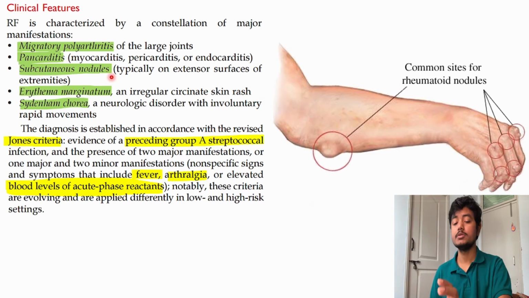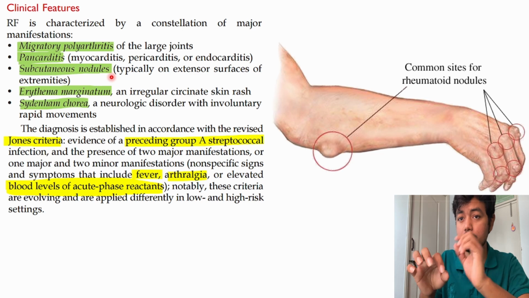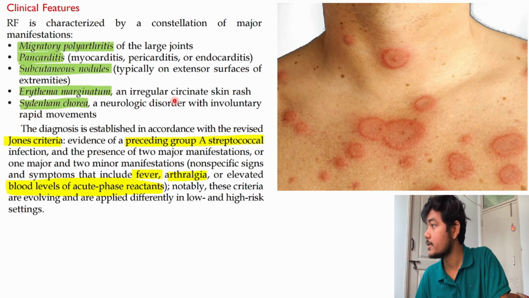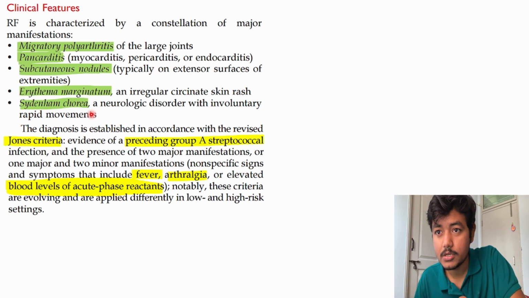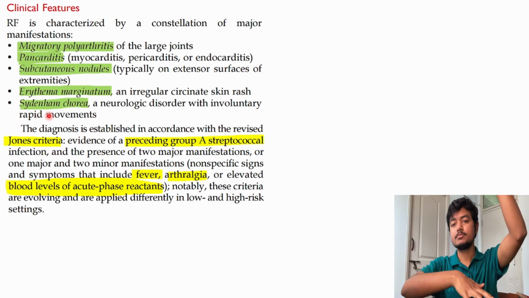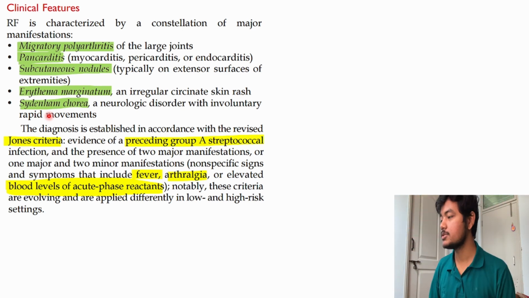Subcutaneous nodules: there will be formation of some subcutaneous nodules on the skin. Then we have erythema marginatum, an irregular circinate skin rash. Then we have Sydenham chorea. What is Sydenham chorea? It is nothing but the dance, because of the neurological disorder with involuntary rapid movements. That is called Sydenham chorea.